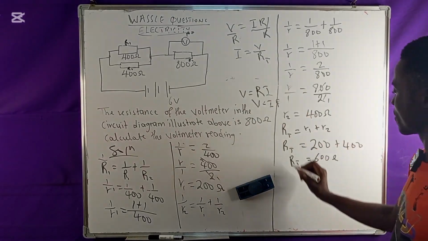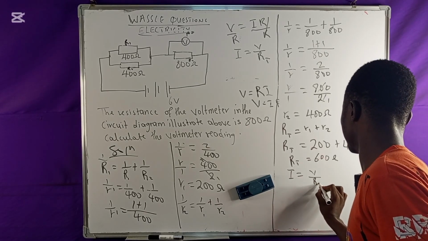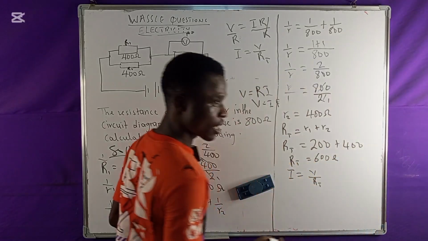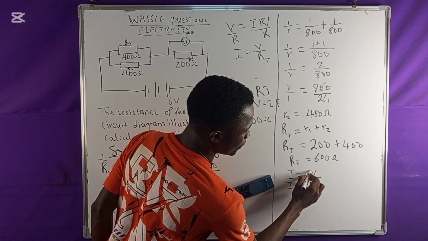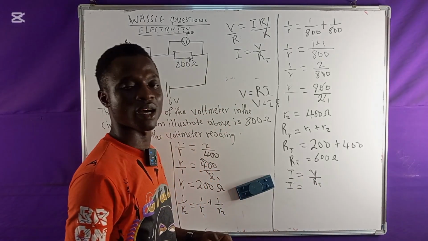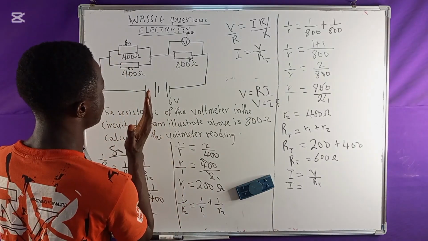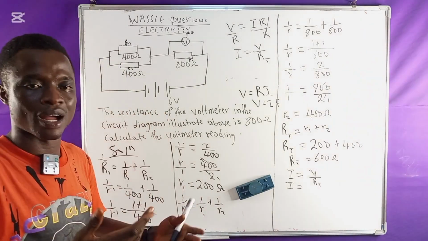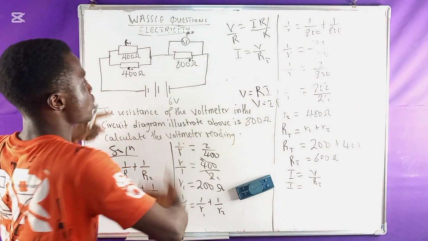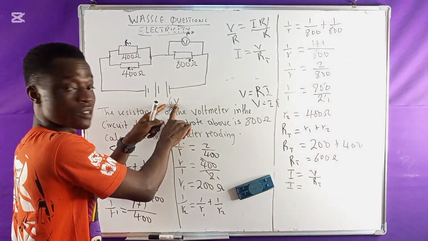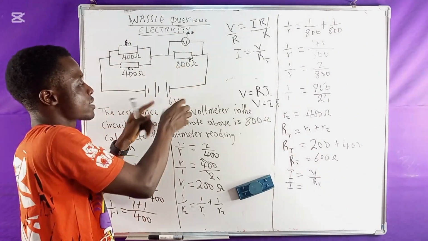So if that be the case, I'll bring the same formula here to find the value of I. I equal to V all over R, which is the total resistance. So V all over R now becomes what? I will have I equal to V, which now becomes the reading. That means we are referring to the EMF, or let's just say the power that this particular circuit is having, right? So if that be the case, the power here is what? 6 volts, right? So the power that they are supplying inside this particular circuit is 6 volts.